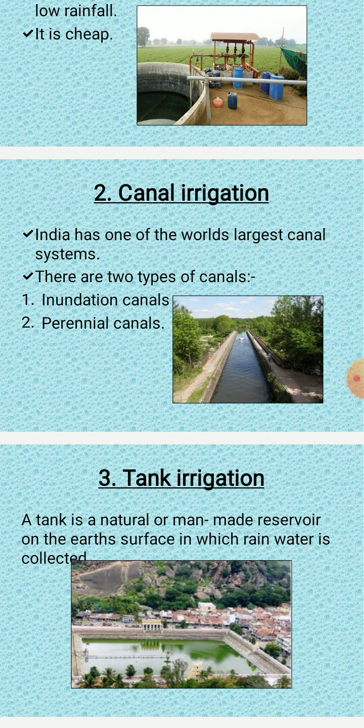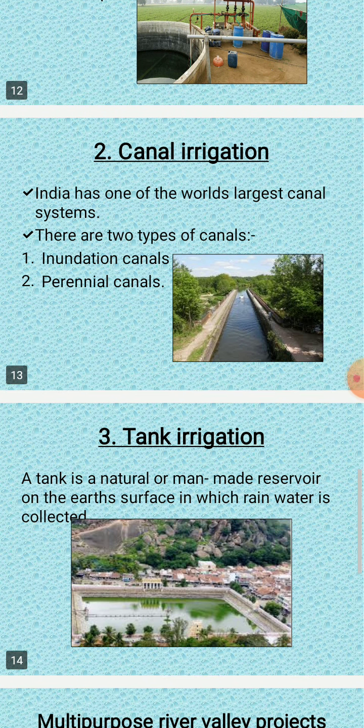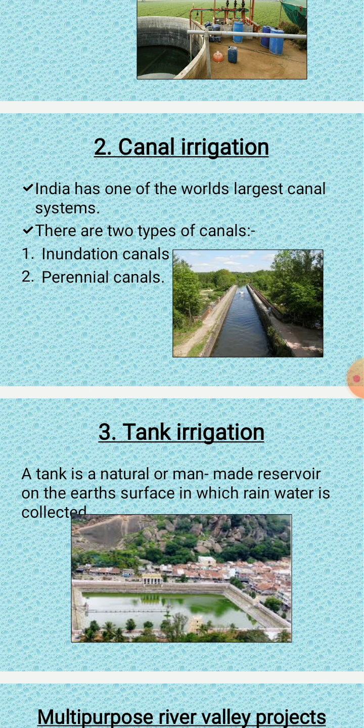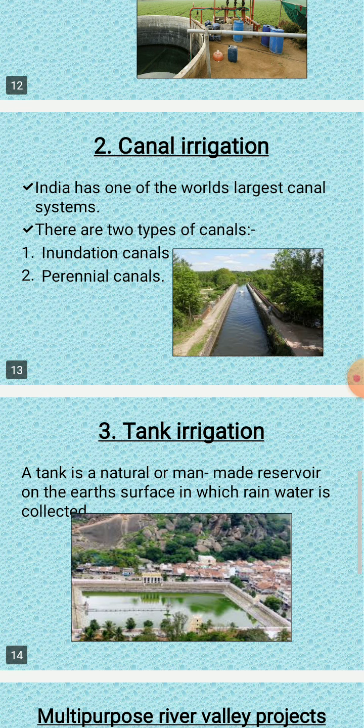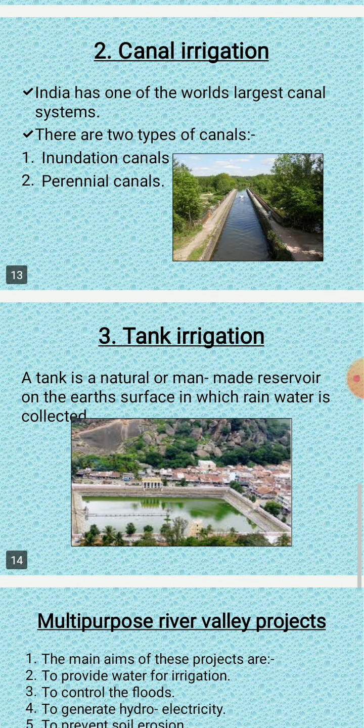The main aim of multi-purpose projects is the maximum utilization of available sources of water. The Government of India today has adopted many multi-purpose projects. That means river water is used for multiple purposes. I have already mentioned it in the first sentence.